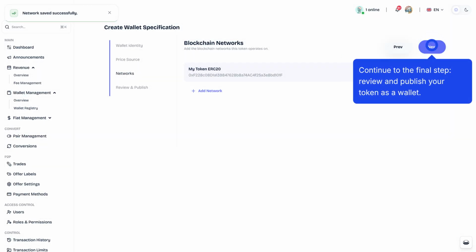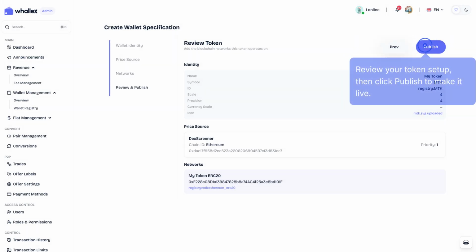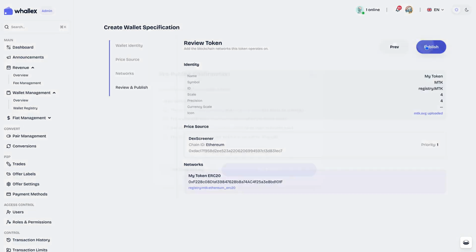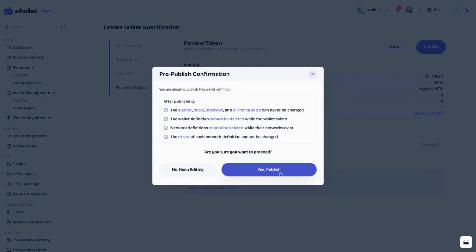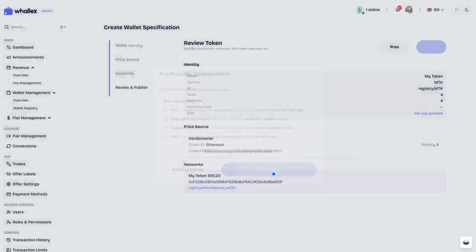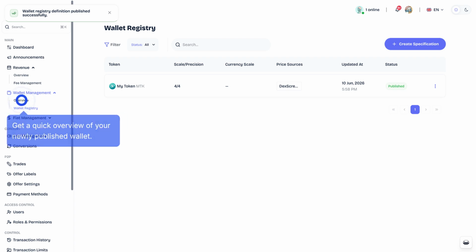Continue to the final step. Review and publish your token as a wallet. Review your token setup, then click Publish to make it live. Confirm publishing to finalize your wallet specification and lock in your settings. Get a quick overview of your newly published wallet.